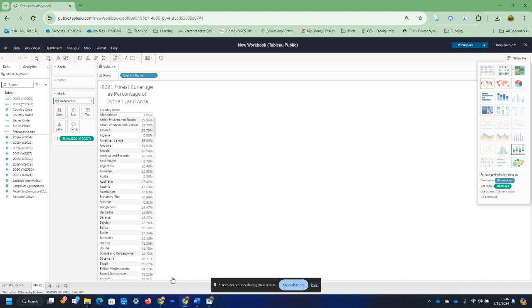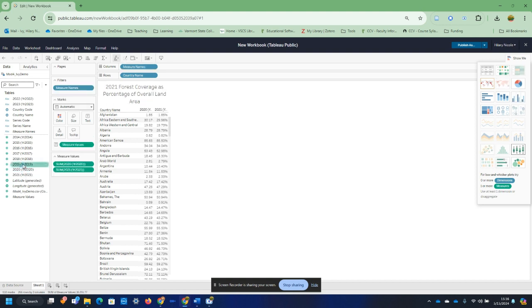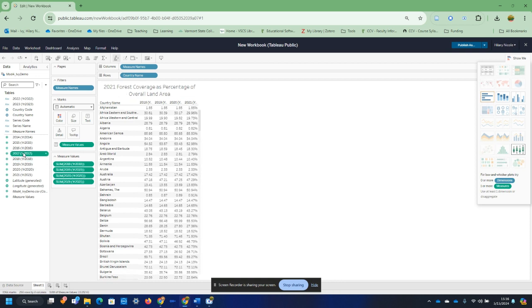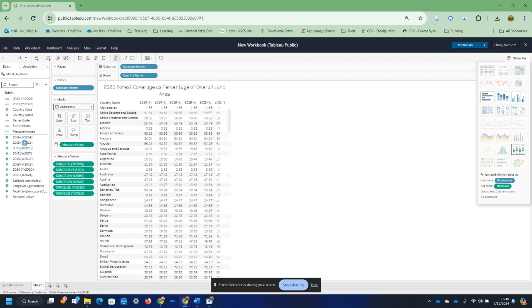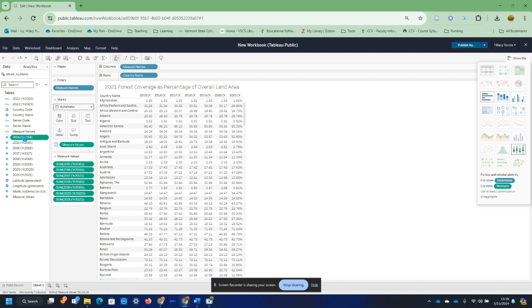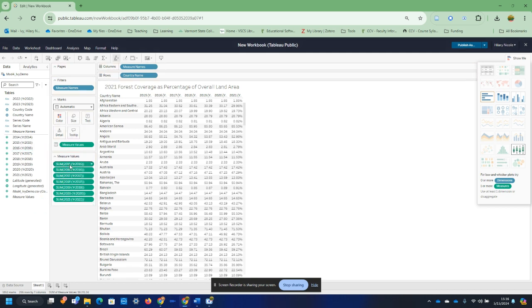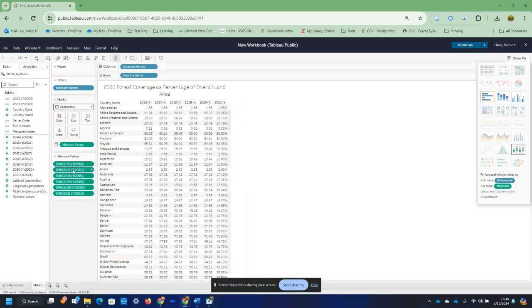So this is just one way of looking at the data. Now for each country, I can see in 2021 how much forest coverage there was. Now, actually, I want more information. So I'm going to start double clicking all of these so that they all end up here on my table for every year that my data is available. I actually don't need all of these. I'm going to get rid of this, so I only have my five.